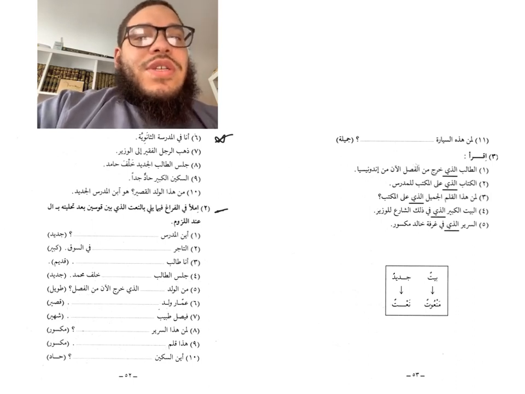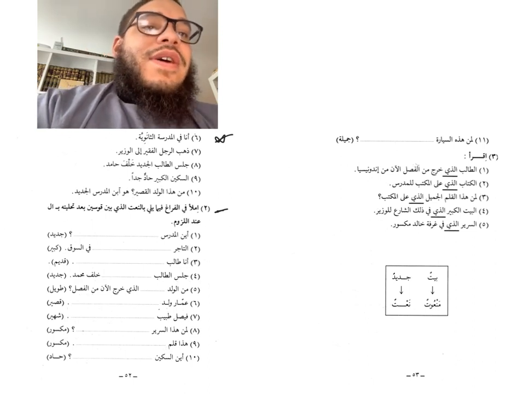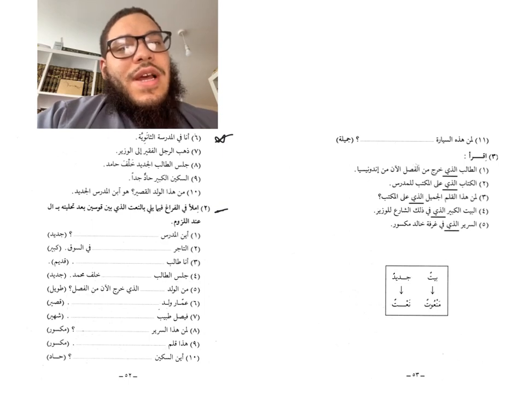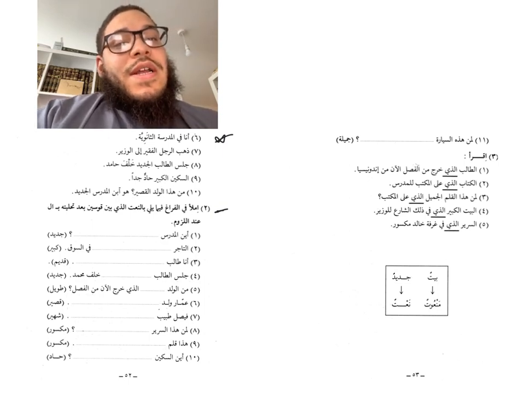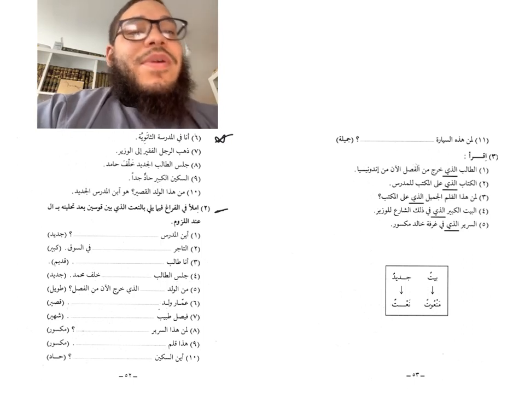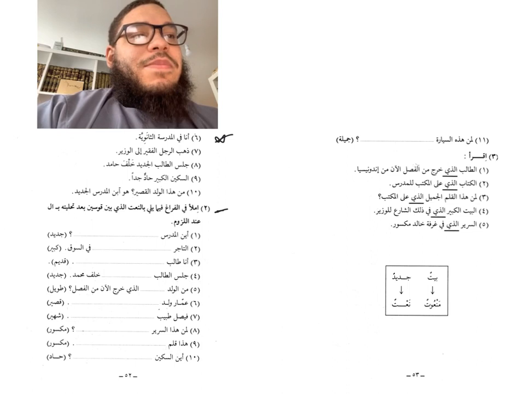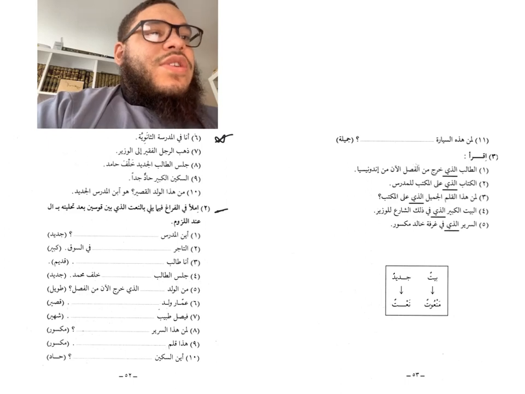Fill in the space using the adjective in the brackets, okay, after adding alif and lam to it if necessary. Okay, so you're going to look at what you're describing, if you have to add alif and lam or not, and you're going to use the adjective in the brackets to basically write it in the correct form in these blank spaces. Then we have iqra, and it has the usage of alladhi.